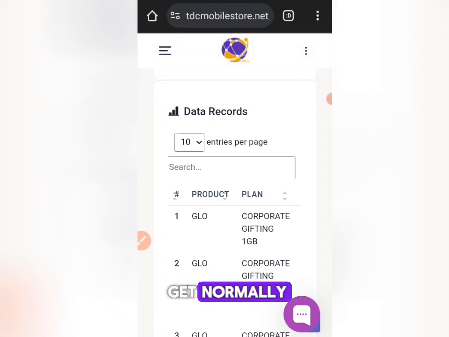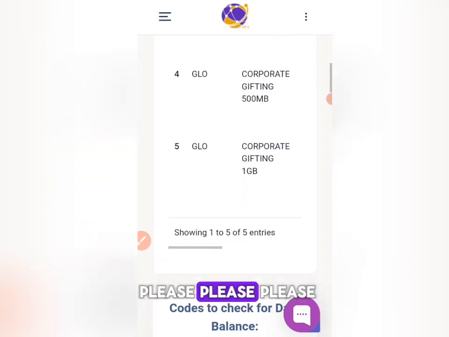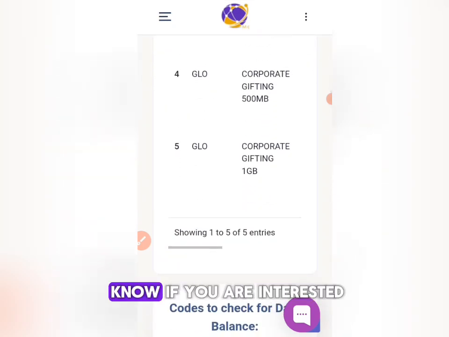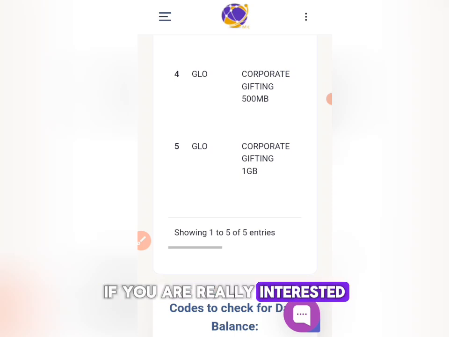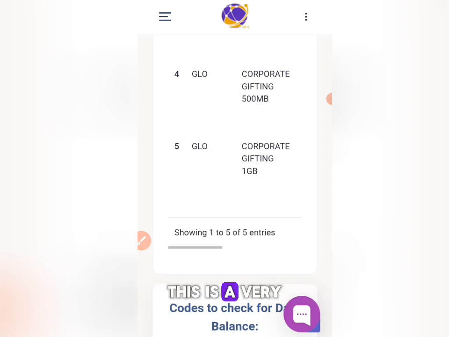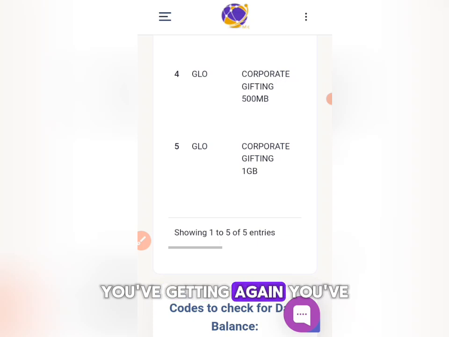When you want to get it normally, you are going to get it at the rate of 500 or about 1,000 naira. So please, I encourage you, let me know if you are interested. This is a very wonderful platform in which you can buy data at a cheaper price for yourself, and you can even make it a business to sell it to someone. If someone wants to buy data of 1 gig, and the person pays you at the normal price, then you make a profit.